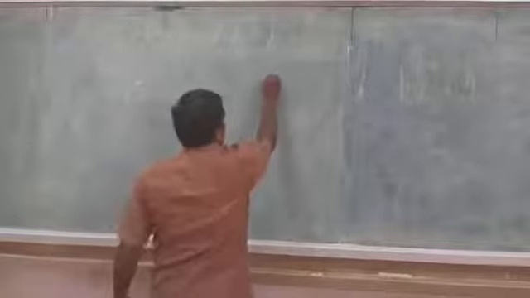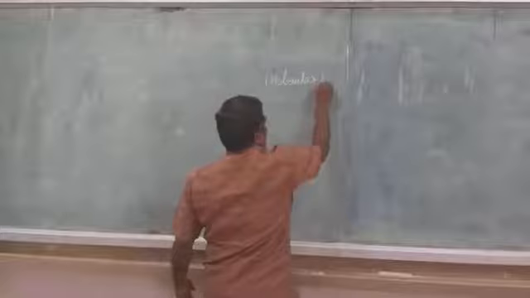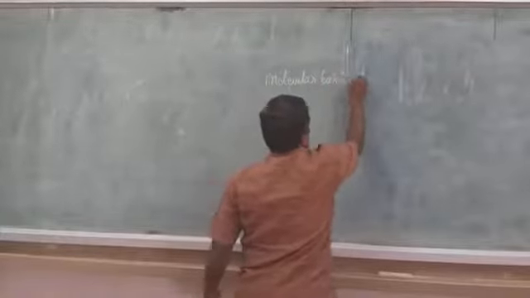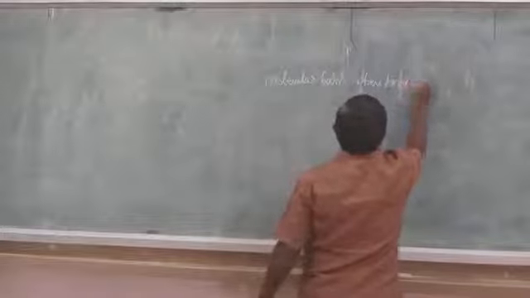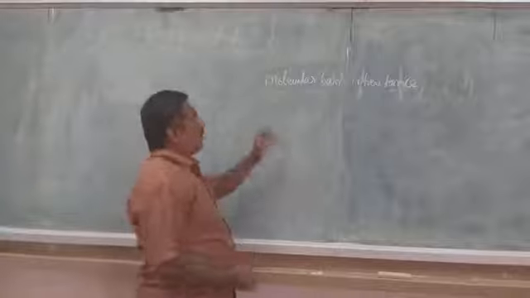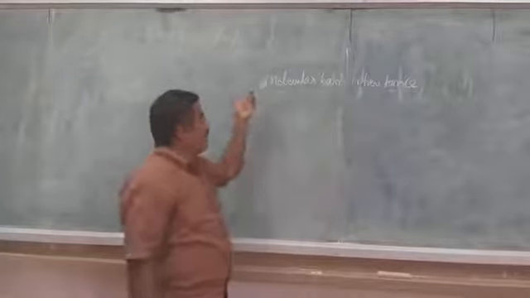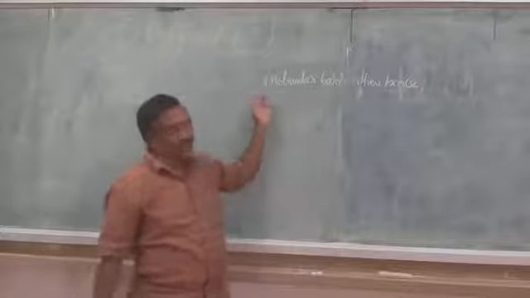We are now discussing the chapter Molecular Basis of Inheritance. So, what is molecular basis of inheritance? It means the biomolecules. In the first PUC, we have already studied the biomolecules.